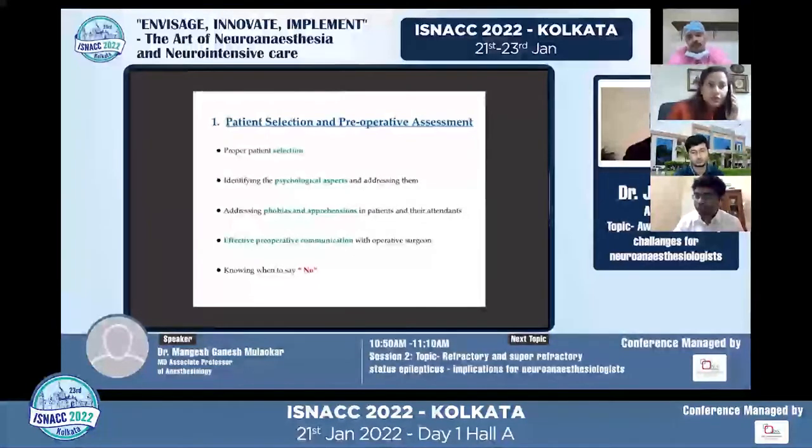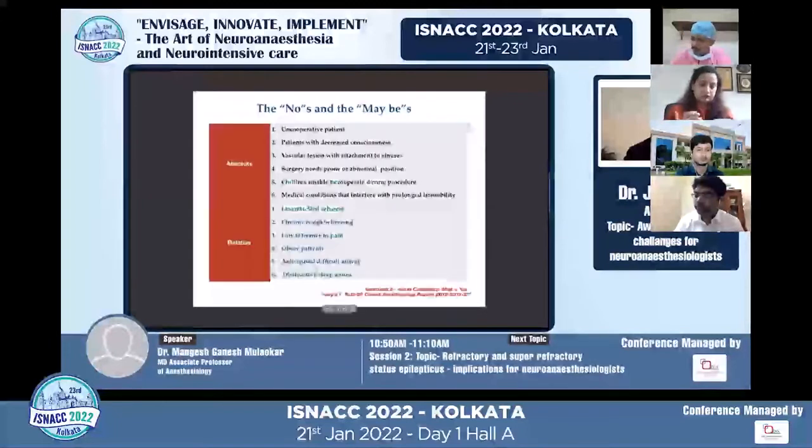So one needs to ensure proper patient selection, and that the psychological aspects and phobias are addressed. The surgery itself is something patients are worried and apprehensive about. On top of that, when they know that the brain is going to be open and they're going to be awake, that adds to it that much more. So effective pre-op communication is needed, and always saying no by knowing the contraindications to avoid.